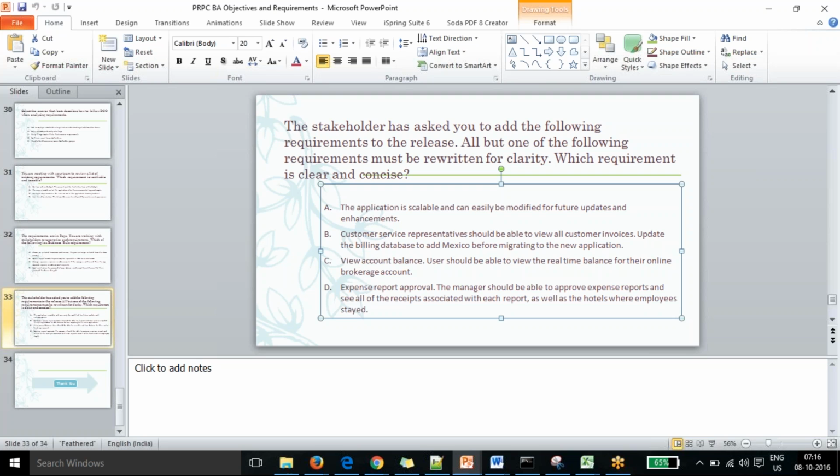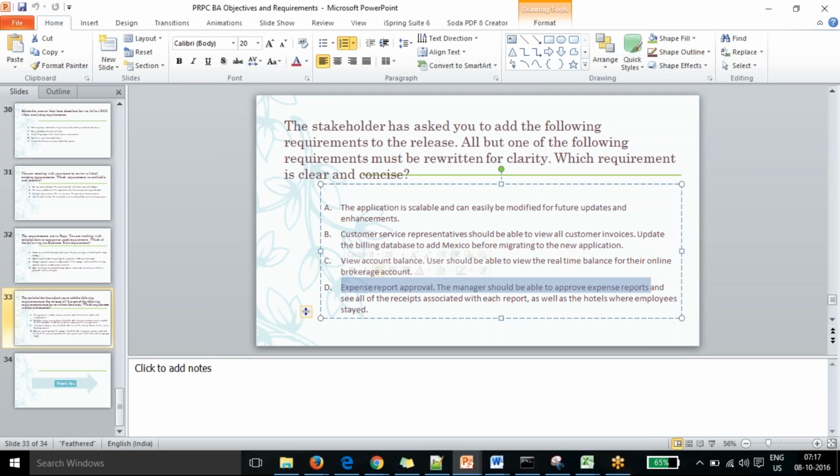Within this requirement, the expense report approval, if I say only up to this, the requirement is clear and concise. And after that, for what purpose am I going to see the receipt? What is meant by seeing the hotels?